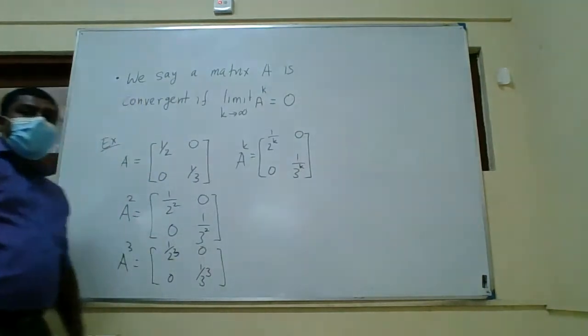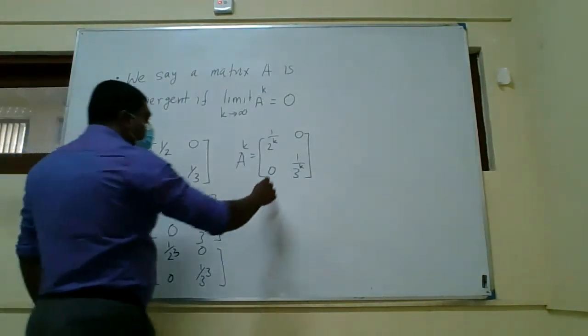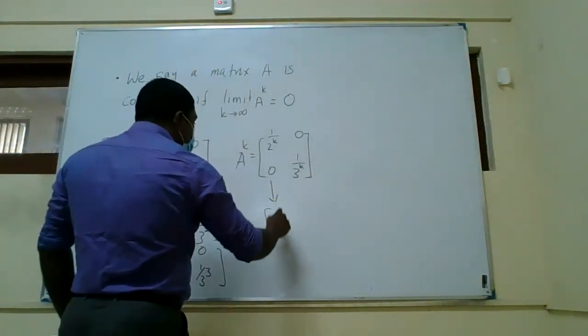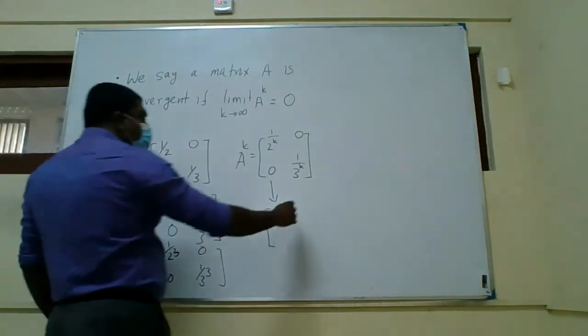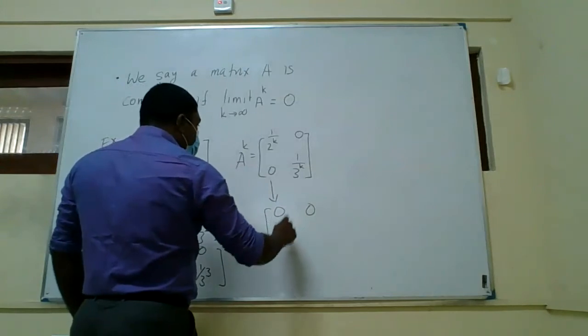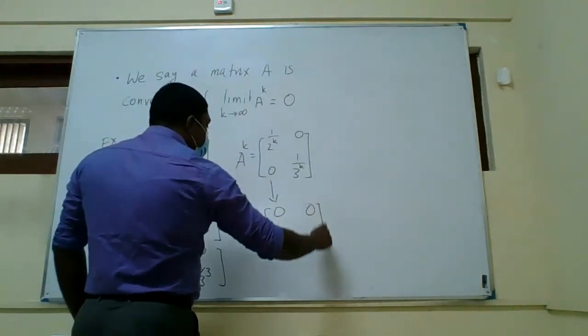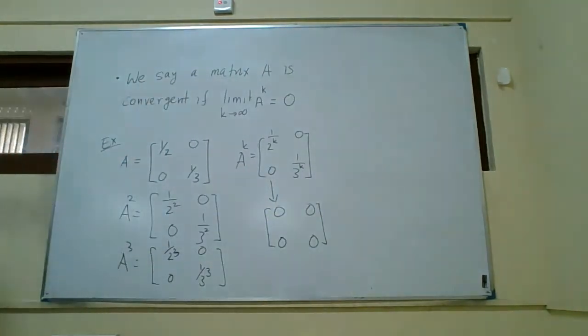And when you let k go to infinity, this will converge to 1 upon 2 to the power k goes to 0, 0 goes to 0, 0 goes to 0, 1 upon 3 to the power k goes to 0. So this goes to a 0 matrix, right? So this is an example of a convergent matrix, right?